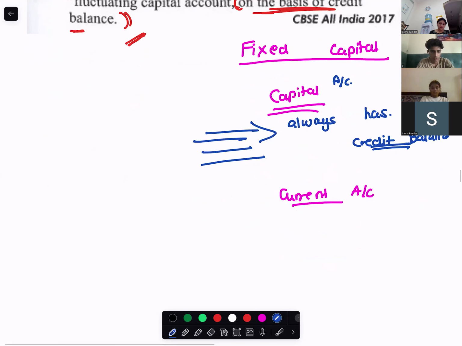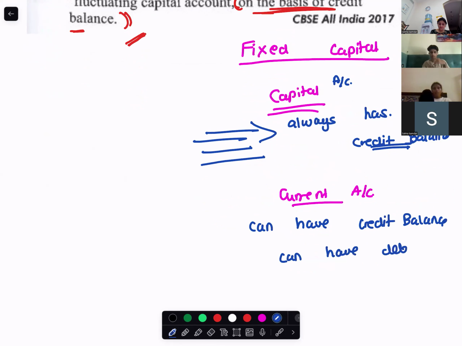the current account can have a credit balance and it can have a debit balance also. Current account can have any balance. There is no restriction that the balance should always be on the credit side. It can have a credit balance or a debit balance. But capital account always has a credit balance.